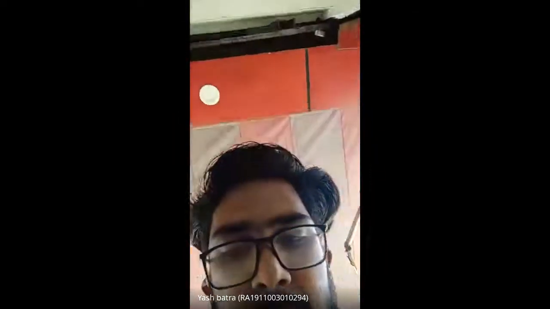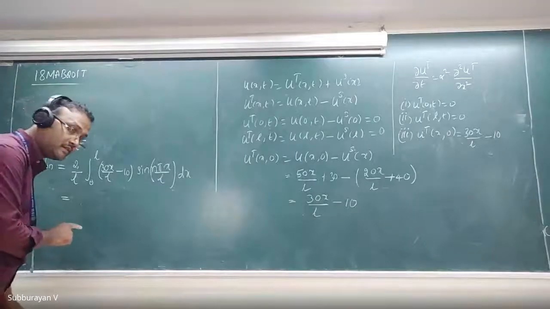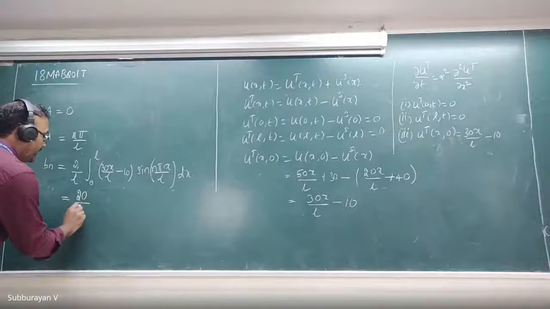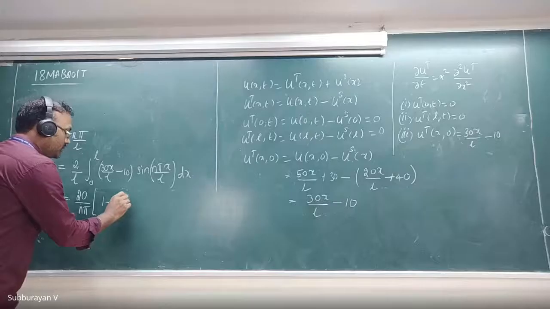Bn is 20 upon n pi, bracket 2 into minus 1 to the power n plus 1, minus 1.